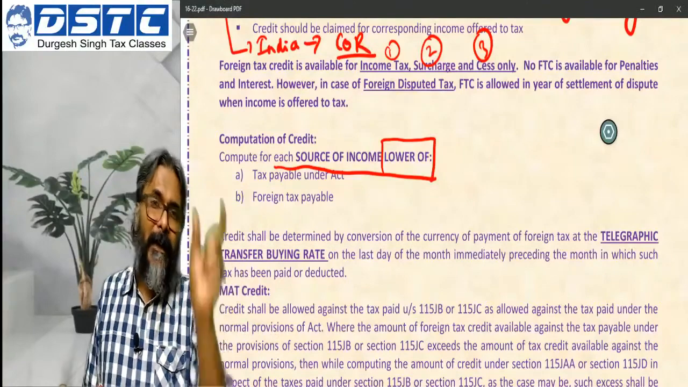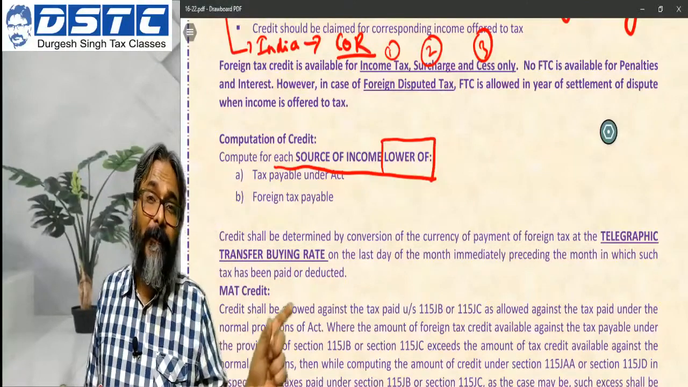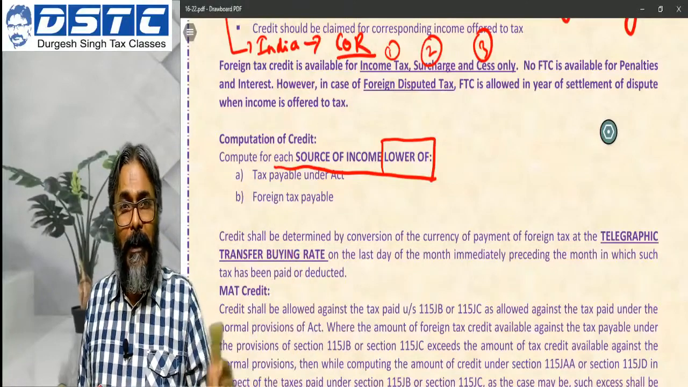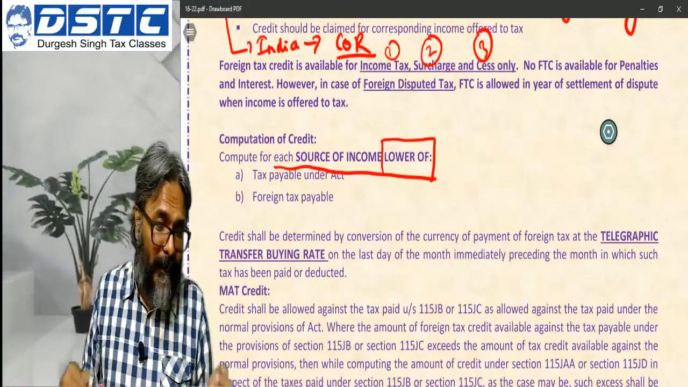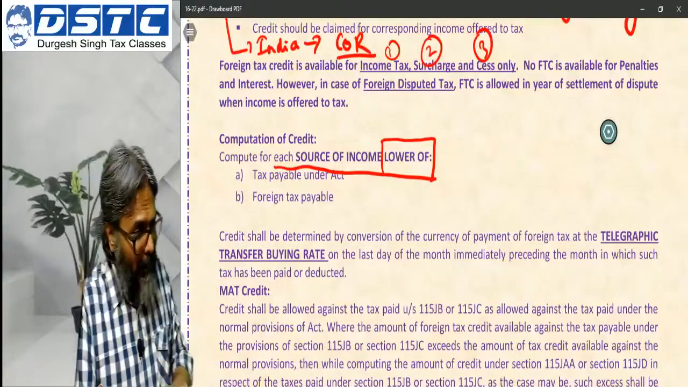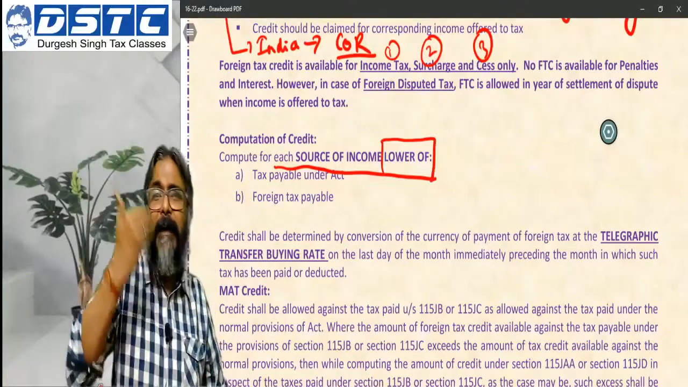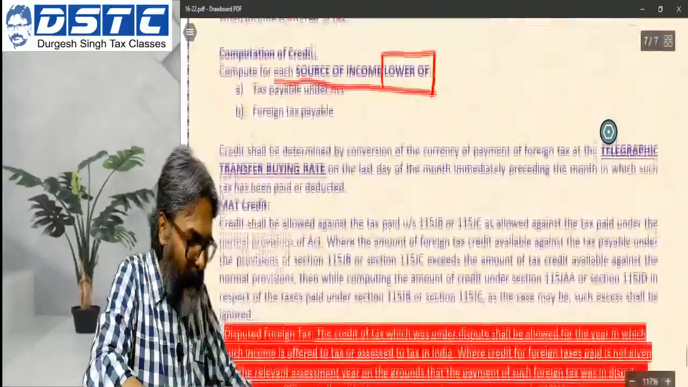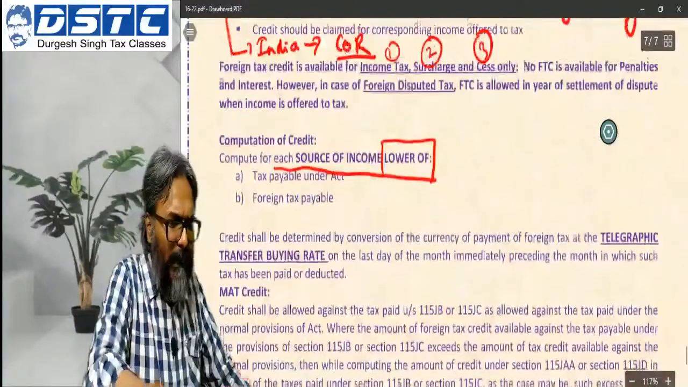So just imagine the kind of calculation of the tax credit relief that he has to take into account. I'm just talking about him. You can imagine about other dignitaries, high profile, high net worth individuals, the kind of credits that they are going to take in this regard. Anyway, so students, that is what it is.